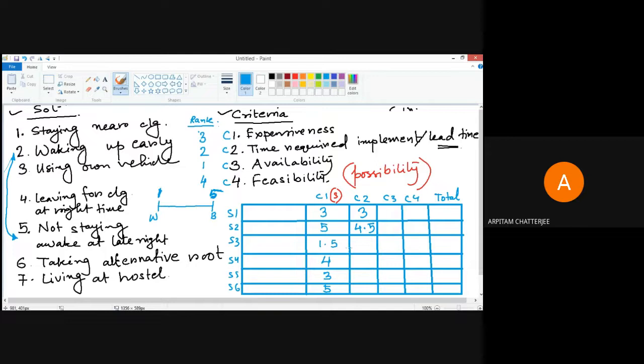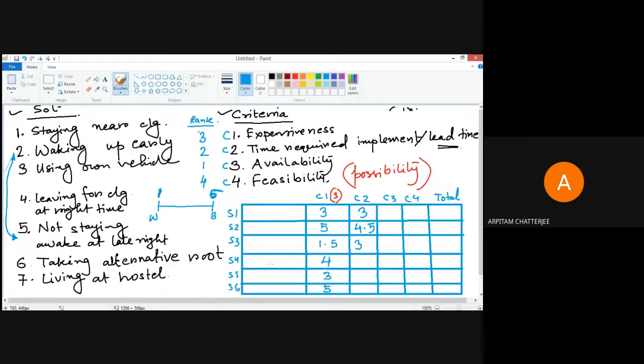So it may take some time, but if you have money, because you are already thinking that this is a feasible solution for you, so you can think of it. But again, many of the times we may go for an EMI scheme and all, so it may take some point of time. So I am taking it something around 3 again.